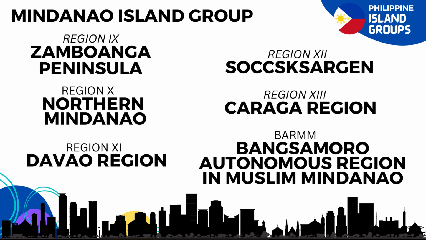The 6 regions comprising the Mindanao Island Group are the following: Region 9 or the Zamboanga Peninsula, Region 10 or Northern Mindanao, Region 11 or Davao Region, Region 12 or Soccsksargen, Region 13 or Caraga Region, and the BARMM or the Bangsamoro Autonomous Region in Muslim Mindanao.